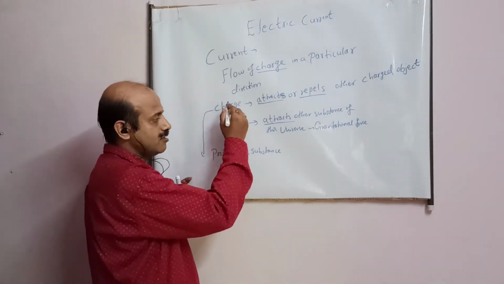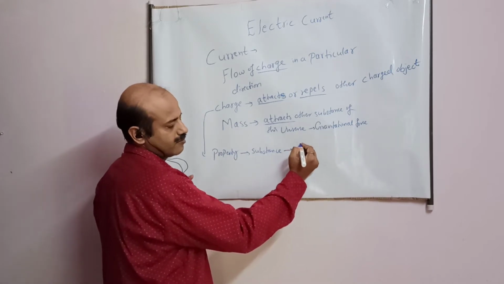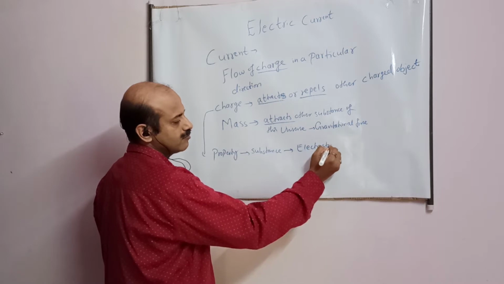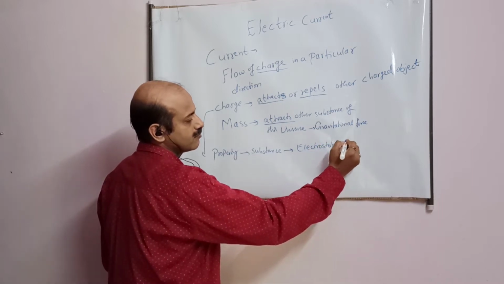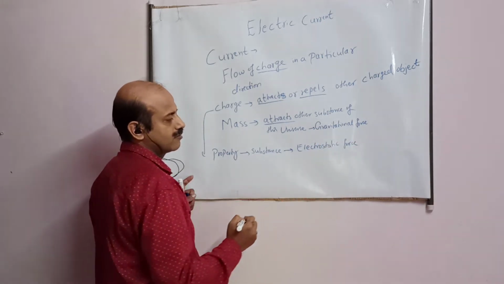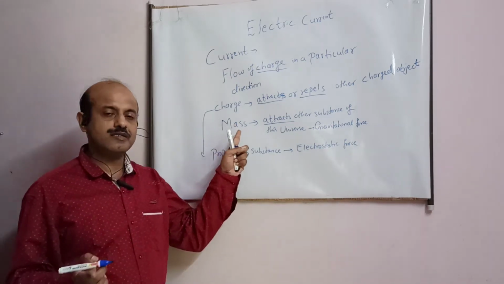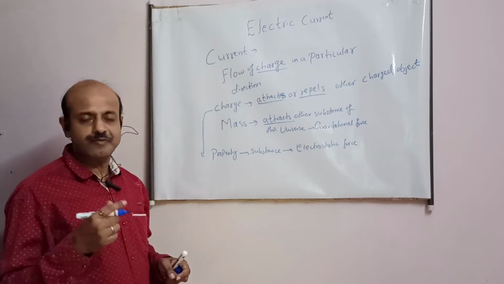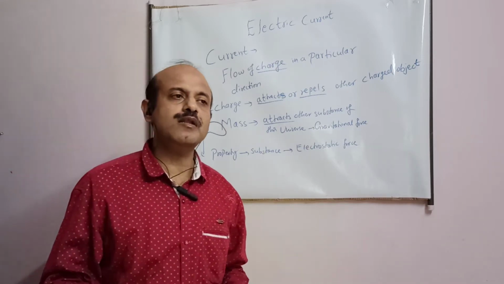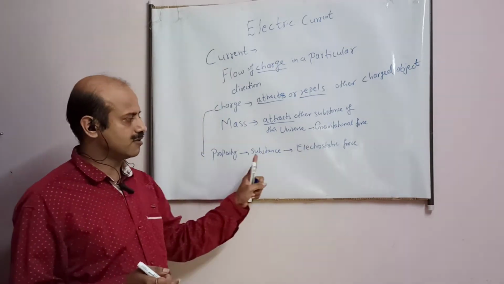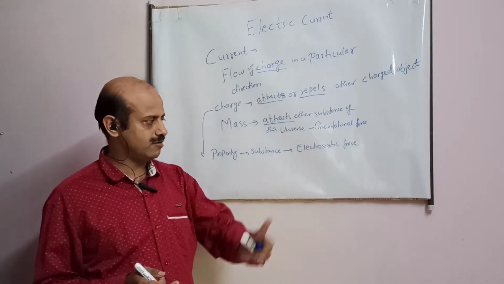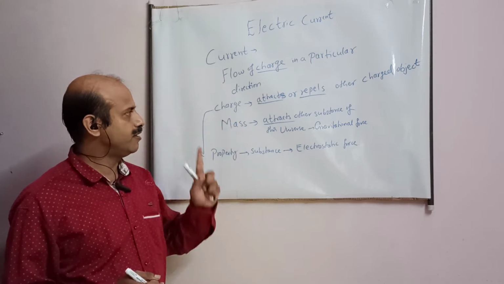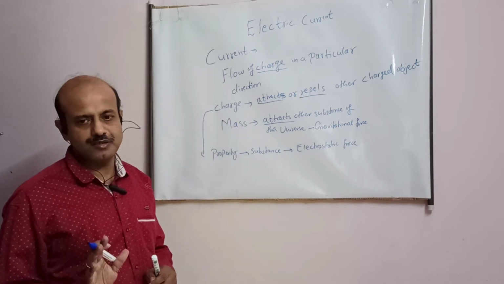And the force which this applies is known as electrostatic force. As every mass attracts every other mass by gravitational force, similarly, every charge attracts or repels the other charge by a force known as electrostatic force.